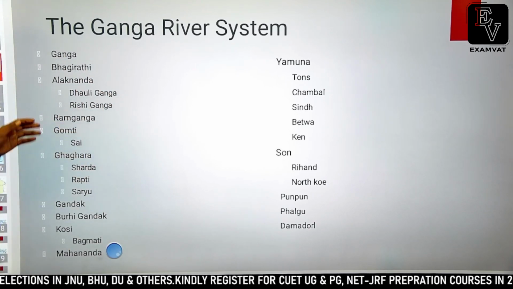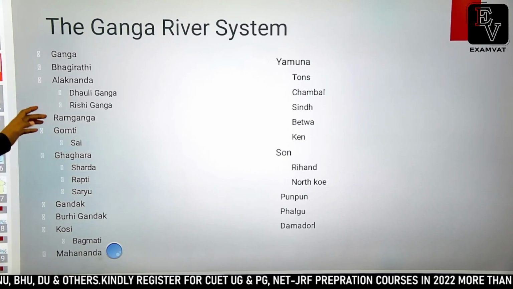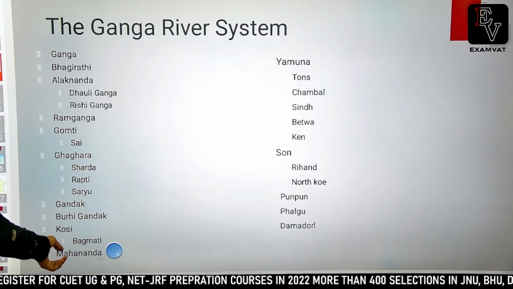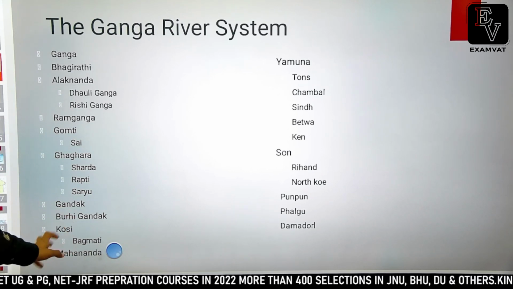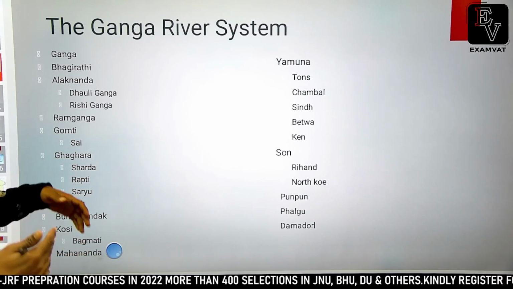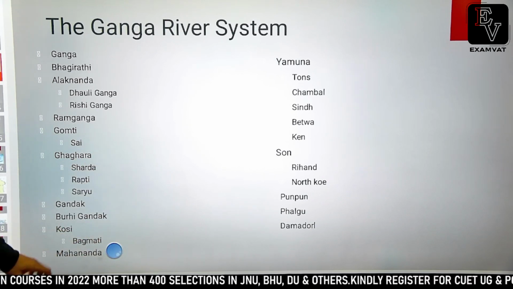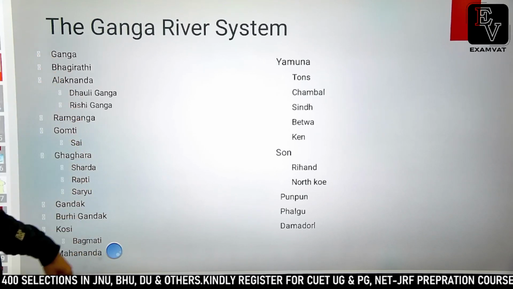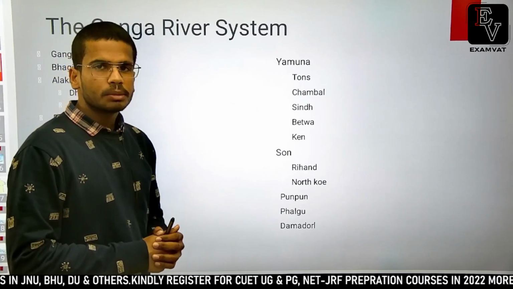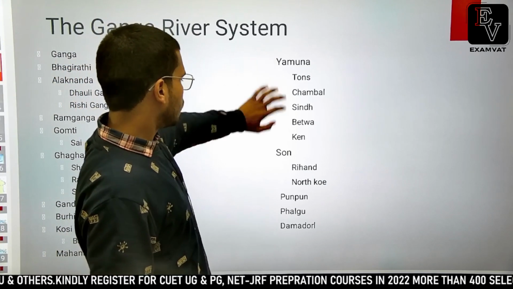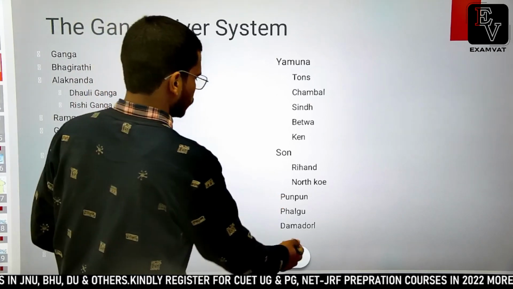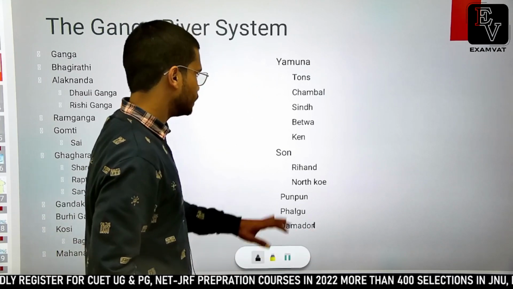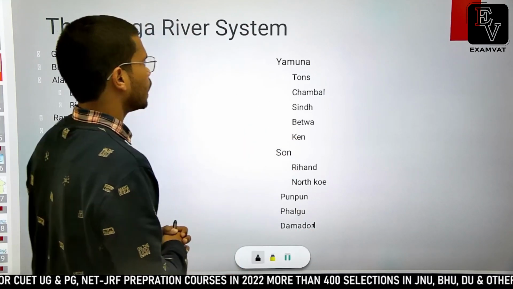Then the tributaries of Ganga river in the plains: Ramganga, Gomti, Ghagra, Gandak, Budi Gandak, Kosi and Mahananda, the last left bank tributary of the Ganga river system. These are all the major left bank rivers. And talking about the right bank tributaries of the Ganga river system: Yamuna, Son, Punpun, Falgu and Damodar. These are the important right bank tributaries.